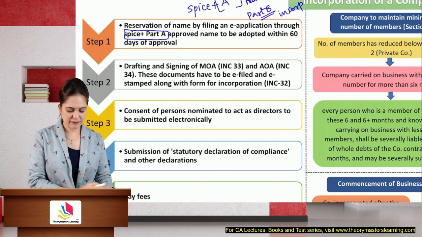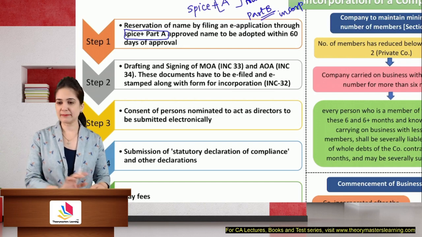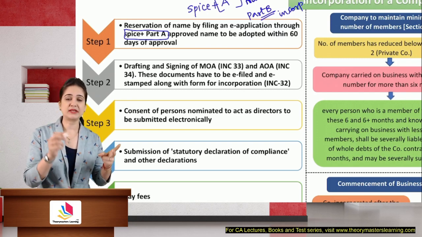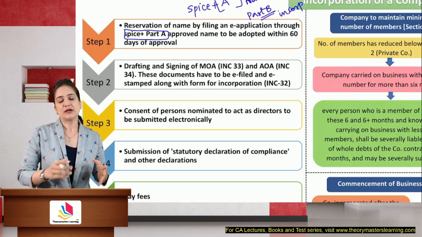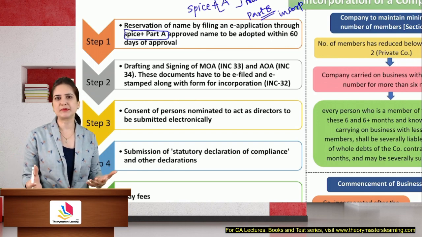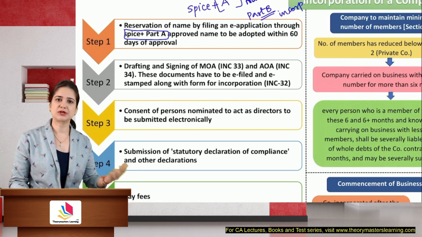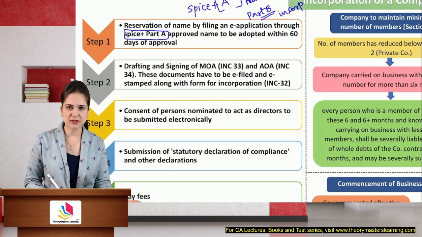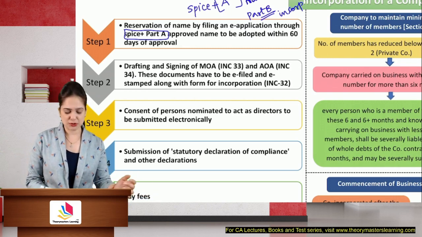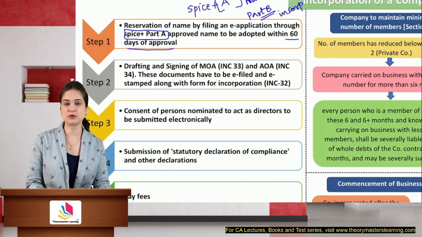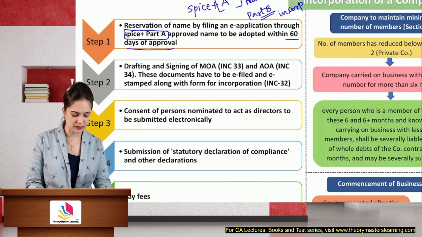So first, we will fill an application form, apply for the name, and yes, you should be careful that the name should not resemble the name of an existing company. It should not be undesirable. It should not hurt any social, religious sentiment. It should not contain certain words. For certain words like association, board, committee, you need the approval of the central government. These are the things that you should keep in mind. The name should be adopted within 60 days of approval. This is for new name. You need to adopt it within 60 days of approval.